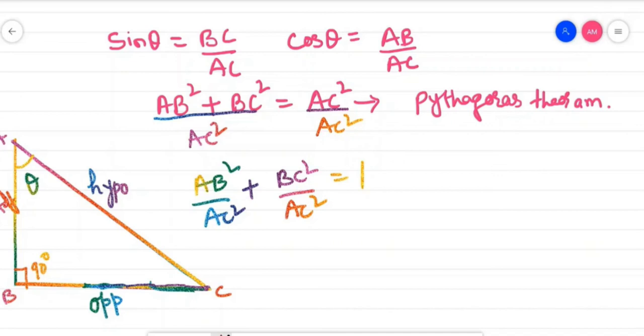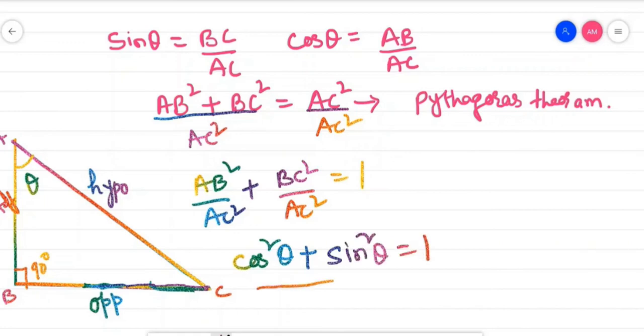Now AB square by AC square. What is your AB square by AC square? See the ratio here. AB by AC is cos. So AB square by AC square will become cos square theta plus BC square by AC square. Now BC by AC is your sine. So BC square by AC square will be equal to your sine square theta. That will be equal to 1. So this is the identity, and a very important identity to solve questions in your next exercise. Okay, cos square theta plus sine square theta is equal to 1.